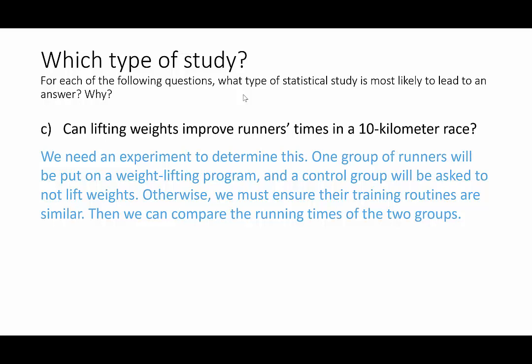So we need to make sure that we have one group of runners in a weightlifting program and one who are asked not to lift weights. And otherwise, we must ensure that their training routines are the same. So we want to make sure that these runners all run at about the same pace, say a 4 to 5 minute kilometer, and then we divide them into two groups based on that. Otherwise, everything else is the same, and then we'll be able to tell whether lifting weights did in fact improve those runners' times or not.